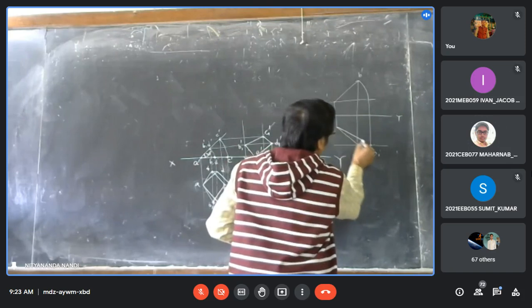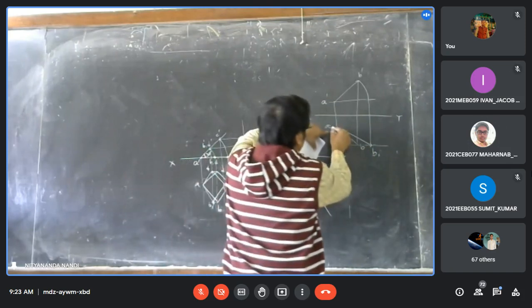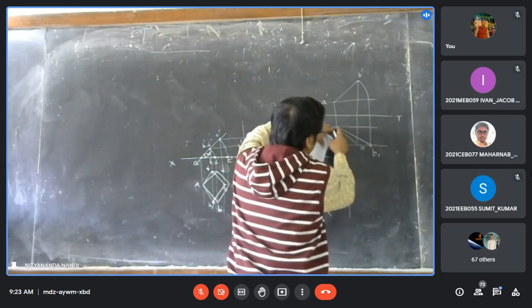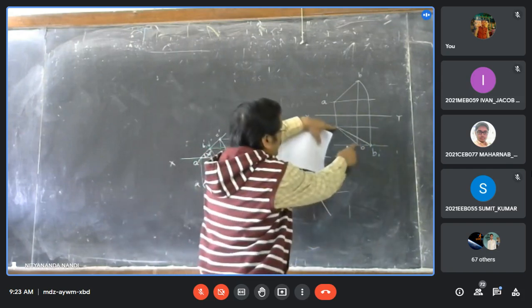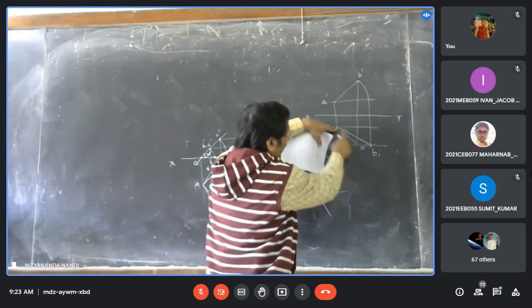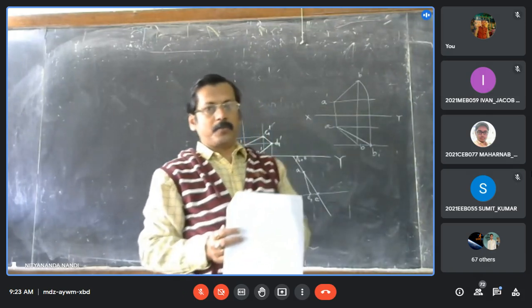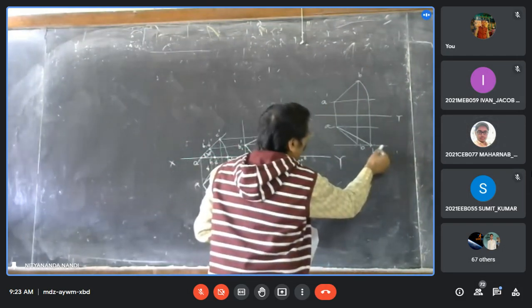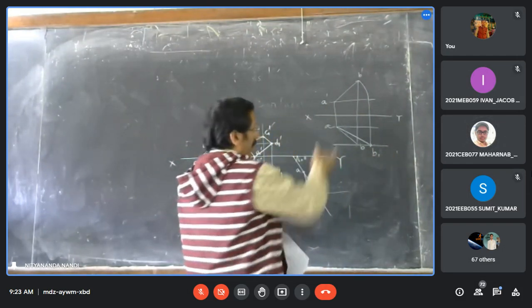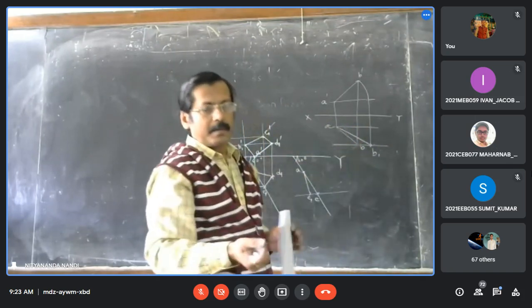So AB1 is the plan. So it is clear that if this inclination and the plan length are known, then automatically the inclination of AB is possible to draw. How? One line will be drawn to this one, and this length is the plan length, we have to cut this. Very simple.